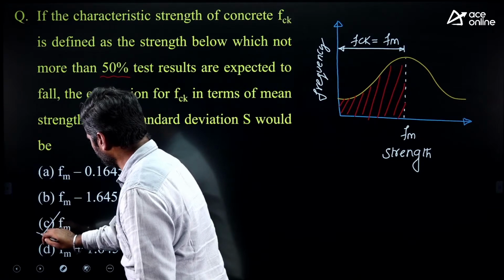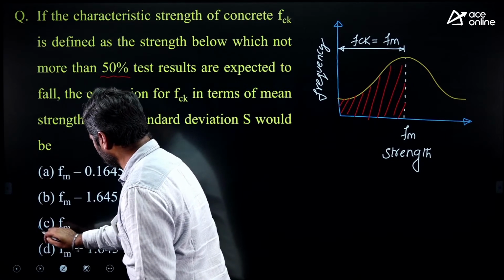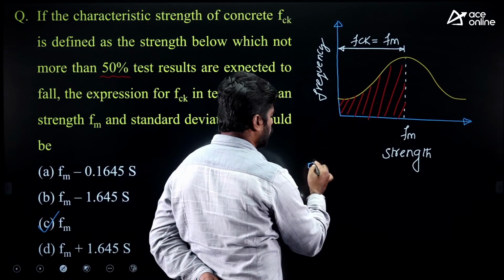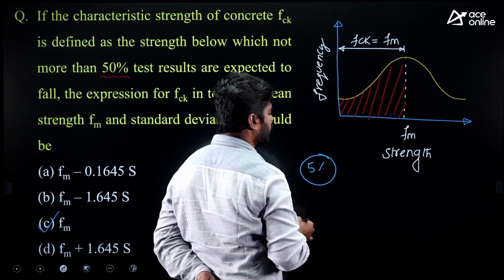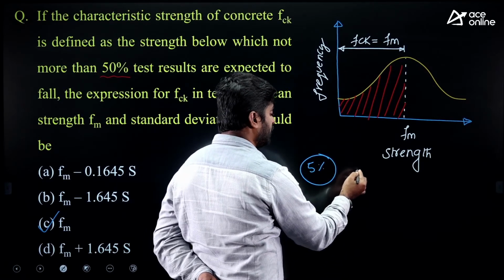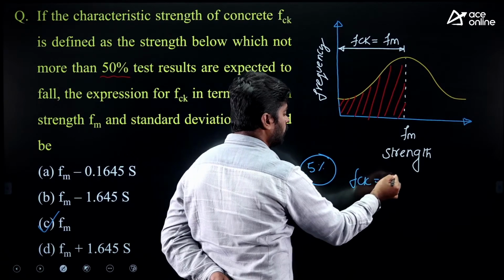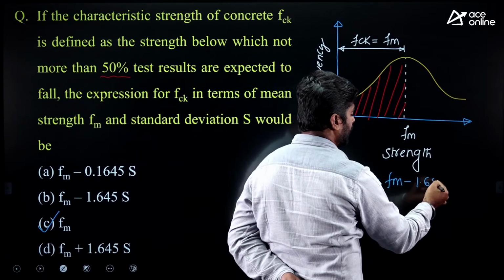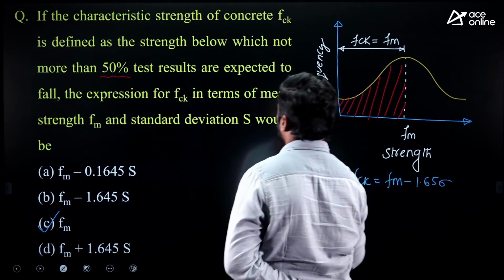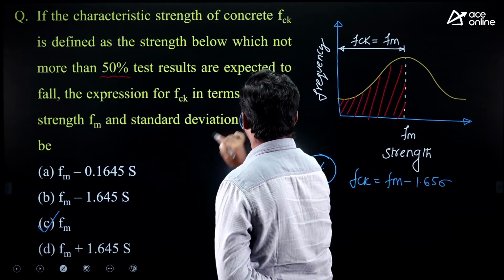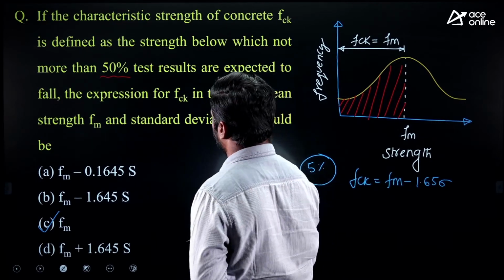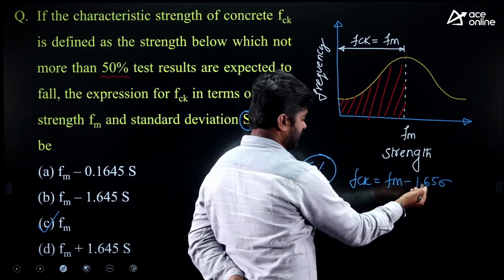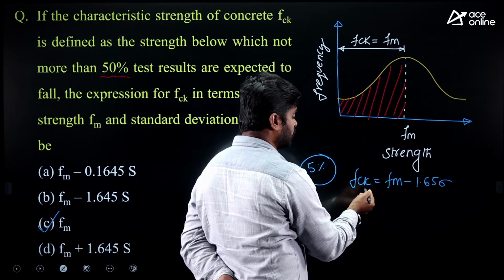Option C is correct. Sir, suppose if it is given in the question 5% instead of 50%, then at that time FCK equal to FM minus 1.65 times sigma. But here the notation they have given for standard deviation is S instead of sigma. It is for characteristic strength.